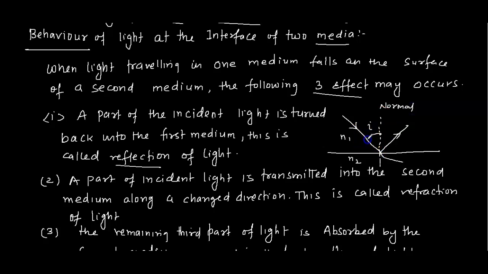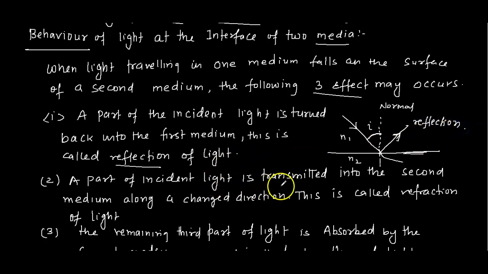So the angle of incidence is I. This incident ray is striking the second medium. This is the medium here, one medium to another medium system. Some part of the light is coming back to the same medium, the first medium only. This is called reflection.